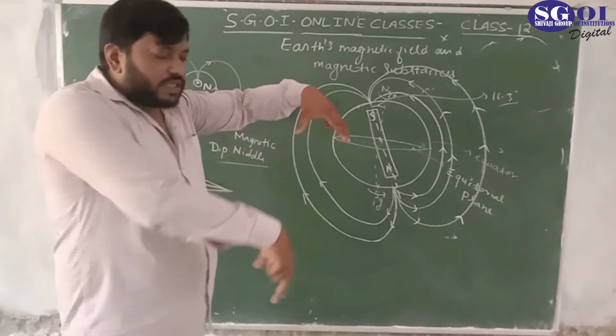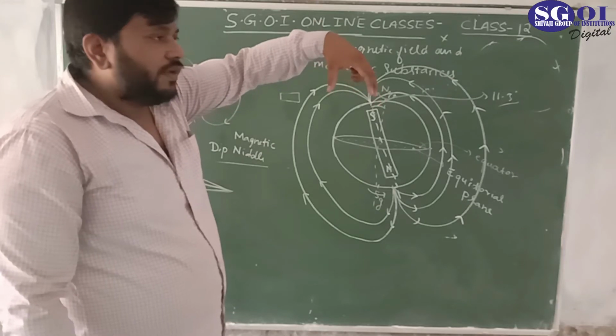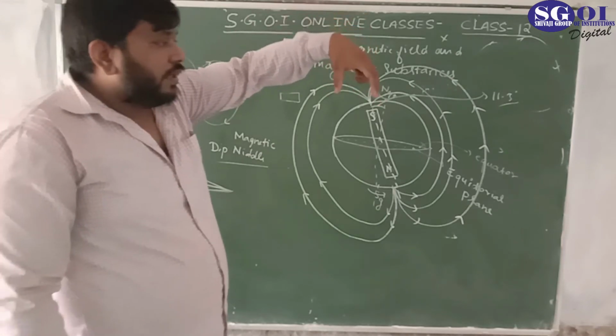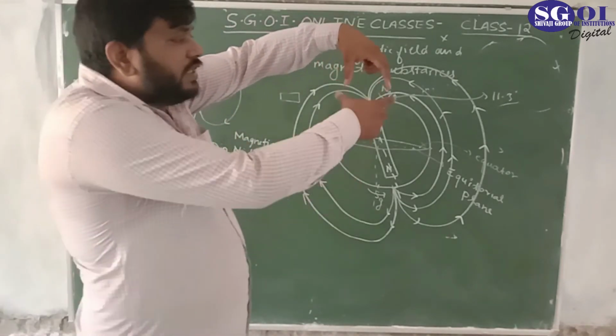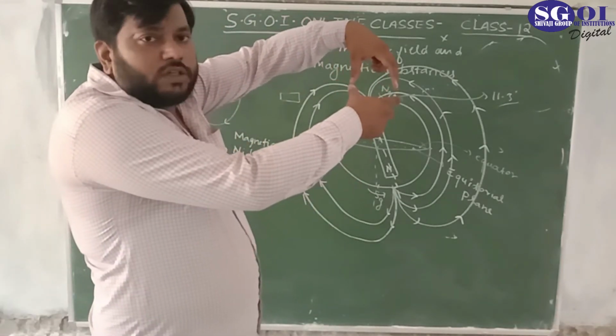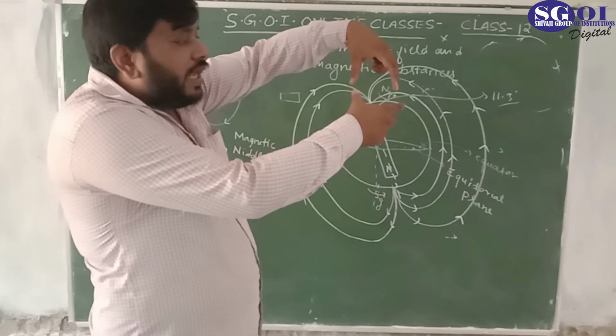So if this is the surface of the earth and we hold the dip needle like this, the dip needle will try to align itself in the direction of the magnetic field.